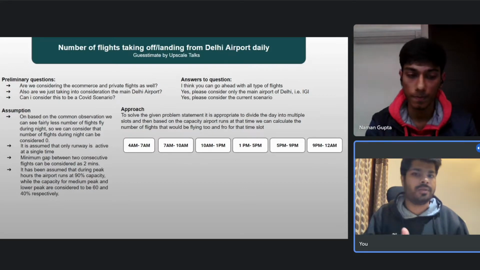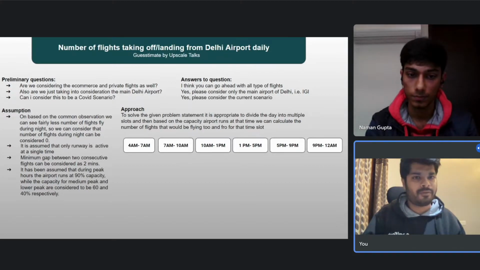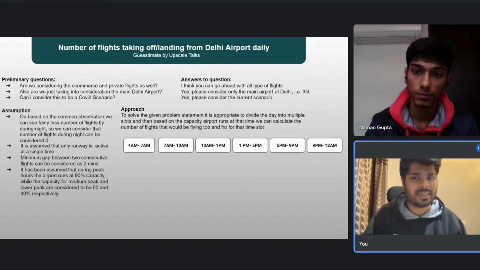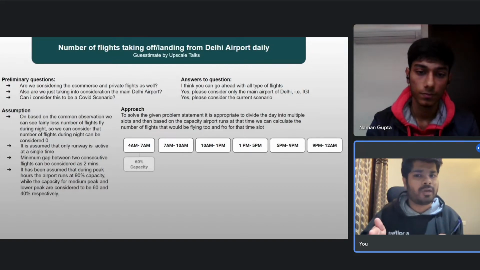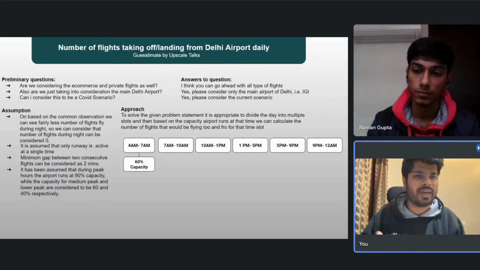Now I can divide these six zones into different capacities that the airport would be running at, according to my inference. For the first case, I can assume that it would be running at 60% capacity, because from 4 a.m. to 7 a.m. in the morning, I think there are multiple flights that fly, but I don't think the airport is running at the maximum capacity at that time.